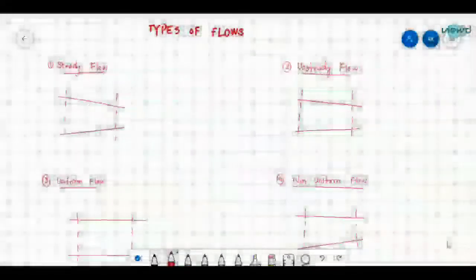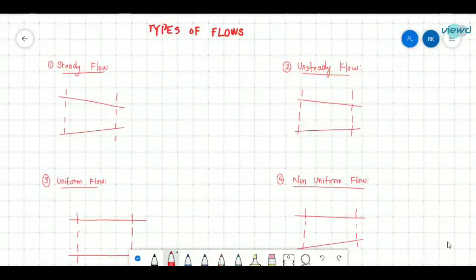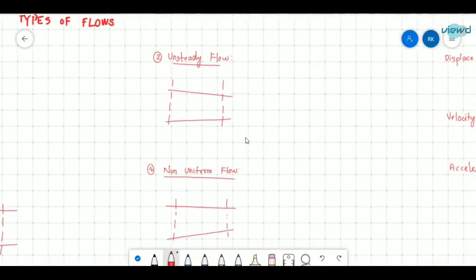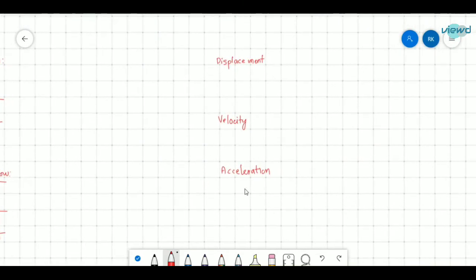In this video, let us see what the different types of flows that may exist are. In order to understand these types of flows, first let us understand what displacement, velocity, and acceleration are. You might know this, but I'm clarifying once more. Displacement: if a particle is traveling from one position to another position, the smallest distance between these two points is called displacement.